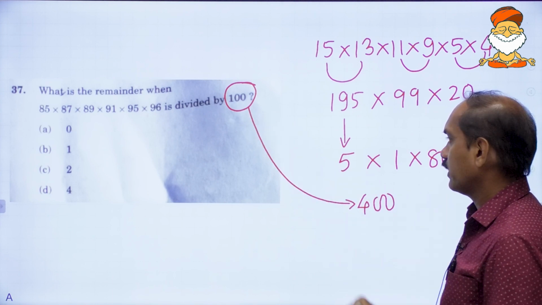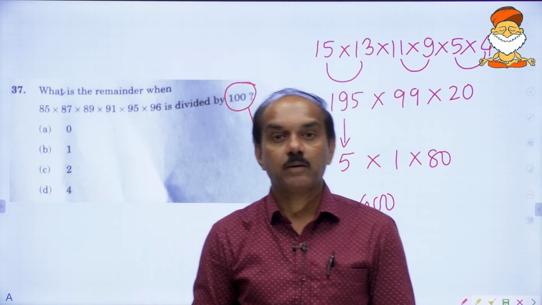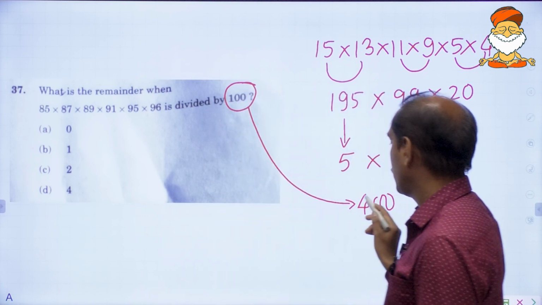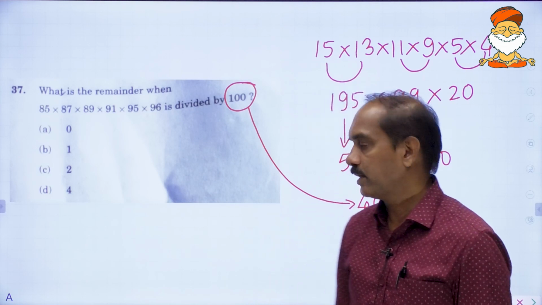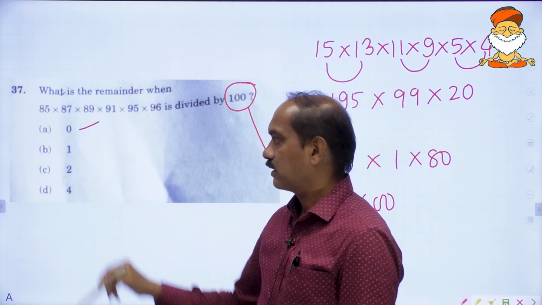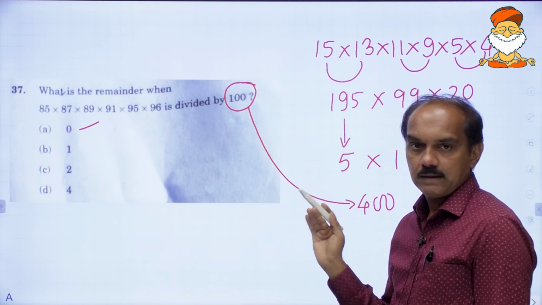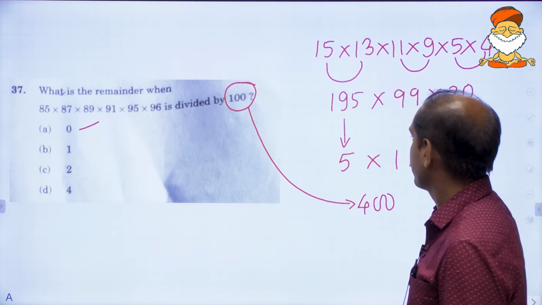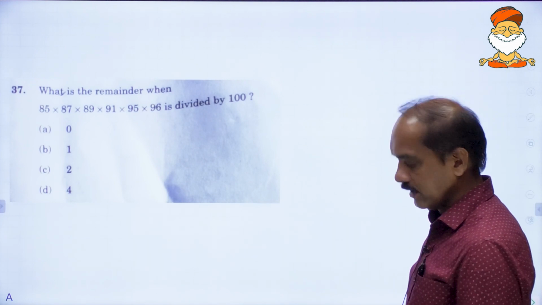If you divide 400 by 100, you will be left with the remainder 0. 400 divided by 100, 100 4's are 400, 0 is the remainder. Again it is the first option. I think the earlier method was easier than this. Hardly did we come across any calculations in the earlier method.